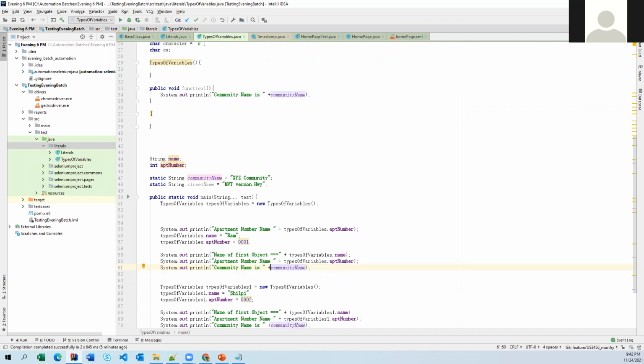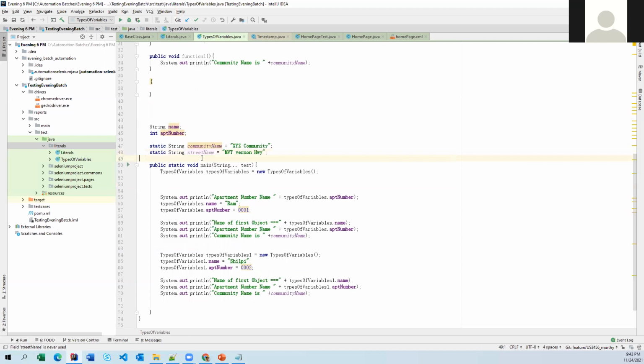Coming to static: if the value of a particular variable is not changing from one object to another object, happily you can go for a static variable. Static variables can be accessed from all areas, irrespective of whether it is a static or non-static area. And third, static variables can also be accessed using your current class object. So these are the rules. But what happens when you create static and instance variables in memory? That part I don't want to discuss right now.